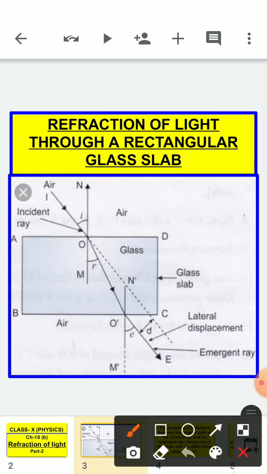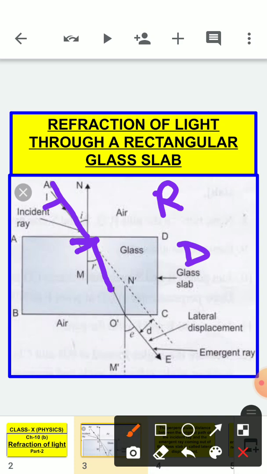In this case, we have a light ray. This is our light ray IO. It is incident on the border of the glass slab. And as we know, whenever light moves from a rarer to a denser medium, glass, it bends towards the normal. So here refraction is taking place. Now it is moving in glass. After this refraction, in this first case we have angle I and angle R, and if you compare these two angles, angle I will be greater than angle R.